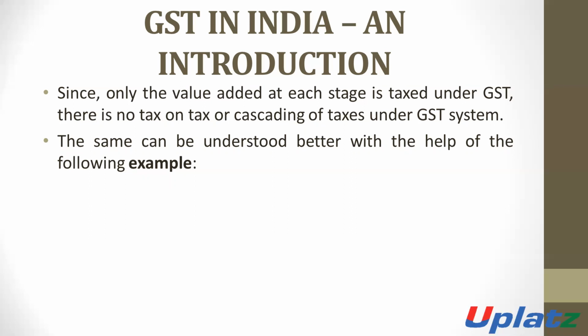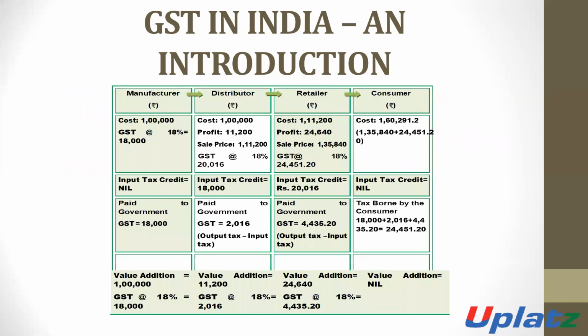Means in the case of GST, there is no double taxation. And there is no cascading of tax under the GST. Means there is no tax on tax. There is no double taxation on GST. The same can be understood better with the help of the following example. Now we will discuss our example to understand the concept of GST.